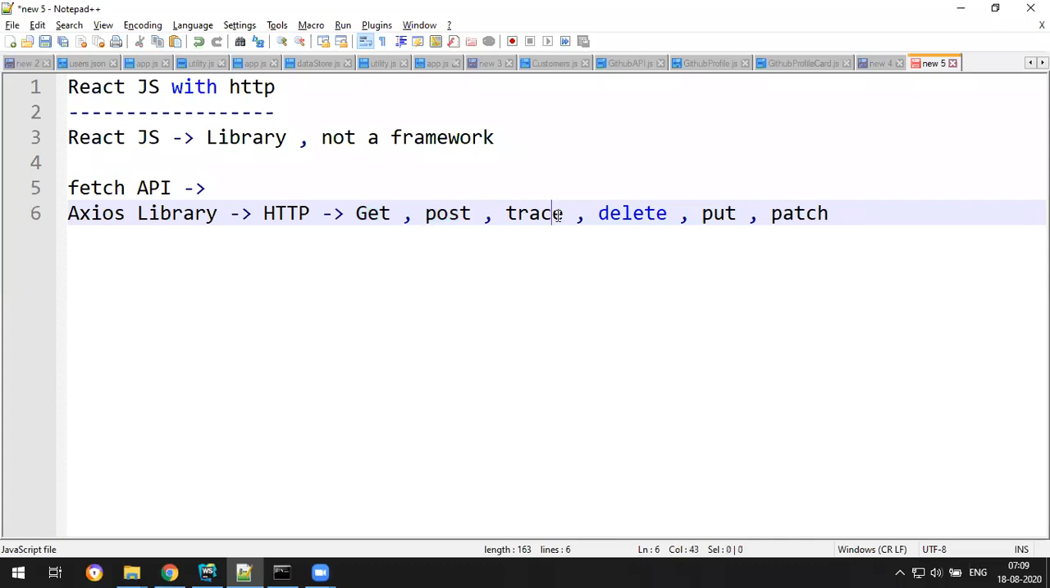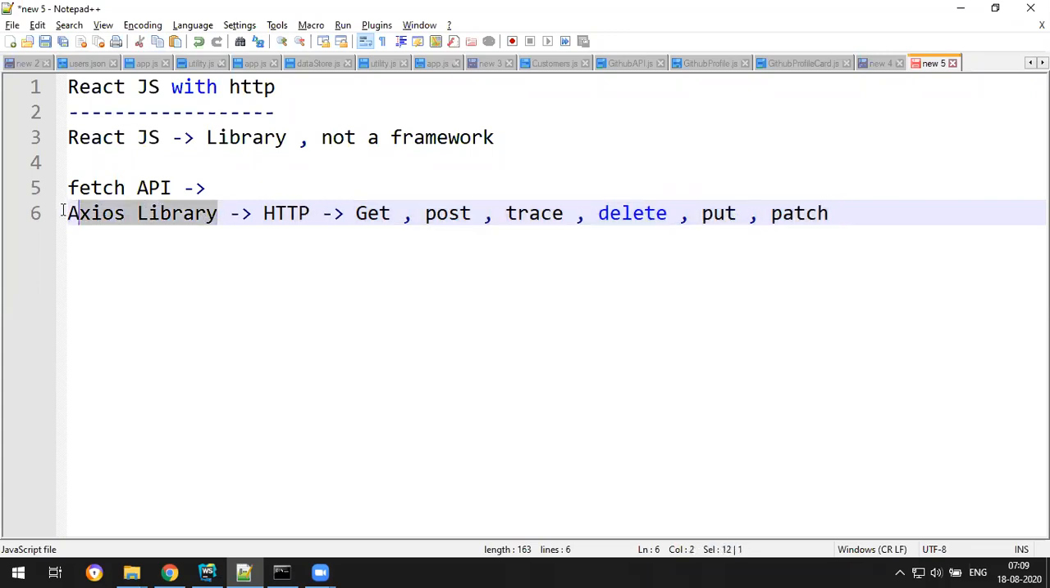Trace is used for testing purposes. Delete, you want to delete some resource at the server side. Put, you want to update something at the server side. And patch, you want to update partial data at the server side. For updation, we use patch. So for all these types of operations, we use the Axios library.